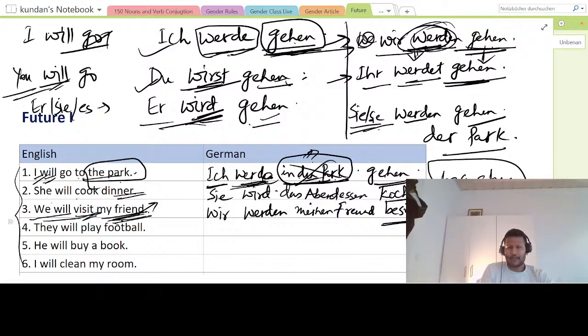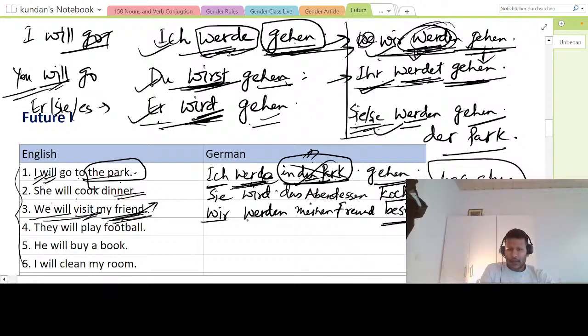Everything is the same. What is changing? Just the werden form. So ich werde, du wirst, er/sie/es wird, wir werden, ihr werdet, sie werden. I will, you will, he will, we will, you guys will, and they will, right? So when I say I will, ich werde. You will, du wirst. Er wird, he will. We will is wir werden. And you guys will, ihr werdet. You see the conjugation. This is what is important. Rest everything is simple. And when I say they will, sie werden, right?